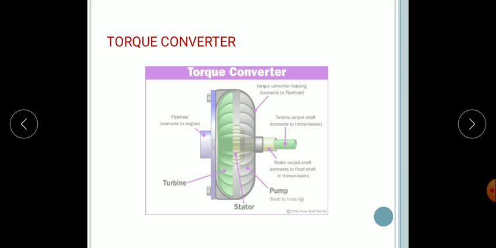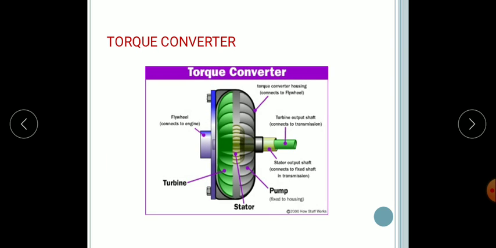Next one is the torque converter. So what is this torque converter? A torque converter is a device which performs a function similar to that of the gearbox, that is, to increase the torque while reducing the speed. But whereas the gearbox provides only a small number of fixed ratios, the torque converter provides a continuous variation of ratios from the lowest to the highest. So this is the diagram which shows the torque converter.